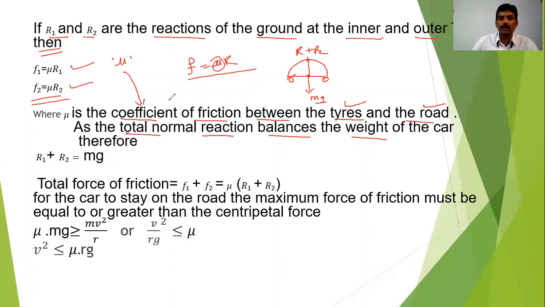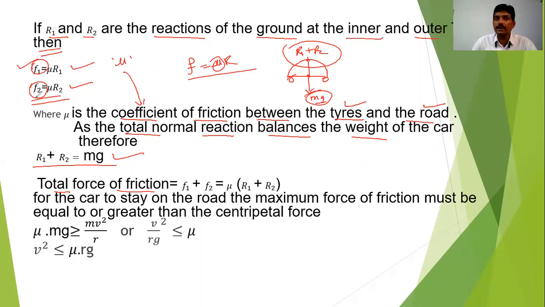Total weight is mg of the car, then I can write here R1 plus R2 is equal to mg. Very simple. Since the total normal reaction is going to balance the weight of the car, you can say R1 plus R2 is equal to mg here. So the total force of friction. Now we'll come to the part of this total force of friction.